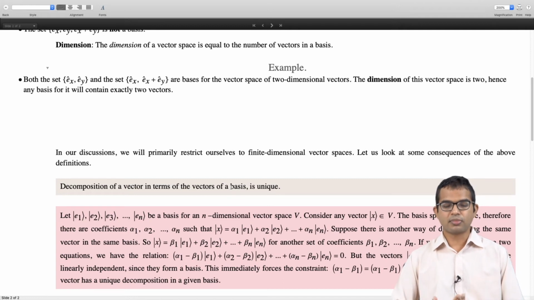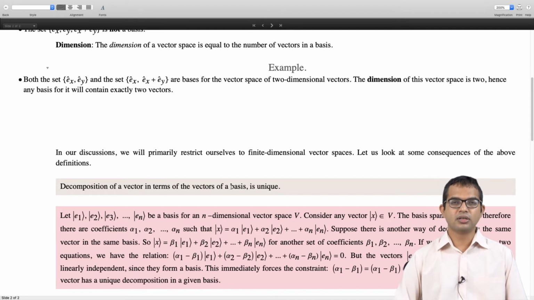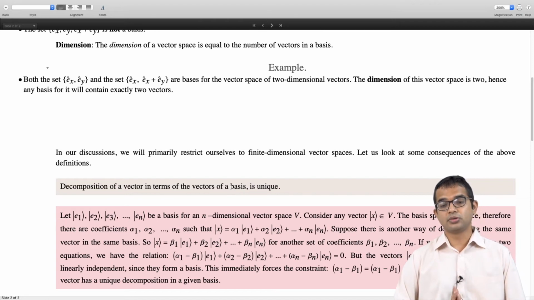We just simply subtract these two. You have an equation for x and you have another equation for x. So if you subtract these two, you're going to get the 0 vector, which you can think of as a 0 as well, right? So on the right hand side you have the 0 vector, and on the left hand side you have alpha 1 minus beta 1 times e1 plus alpha 2 minus beta 2 times e2, and so on all the way up to alpha n minus beta n en.